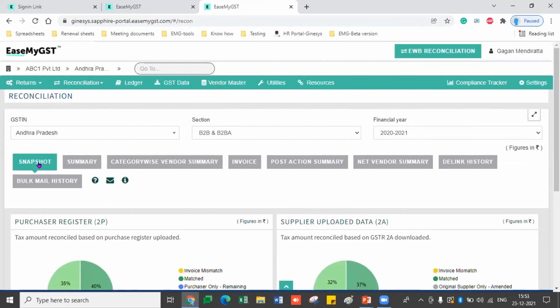So this is a glimpse of the reconciliation. We will come with the next webinar and explain how we have done the GSTR-2B, how we do the reconciliation matching process and all the processes.